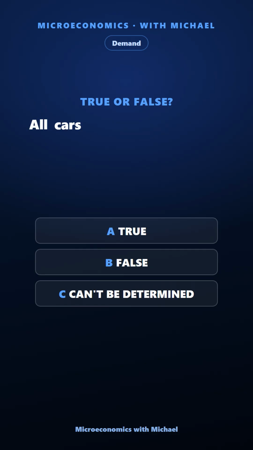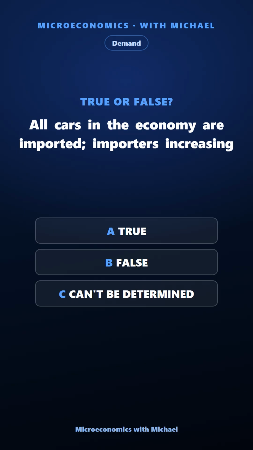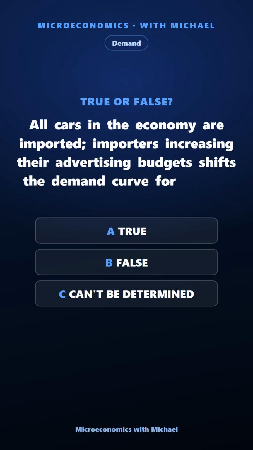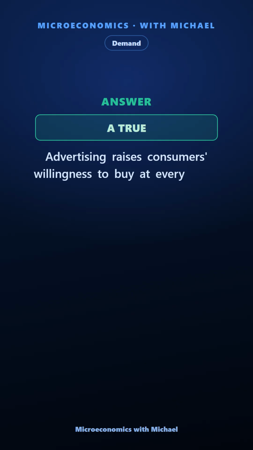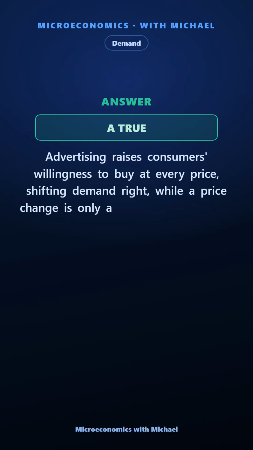All cars in the economy are imported. Importers increasing their advertising budget shifts the demand curve for cars to the right. True, false, or can't be determined. The answer is true. Advertising raises consumers' willingness to buy at every price, shifting demand right, while a price change is only a movement along the curve and steel affects supply.